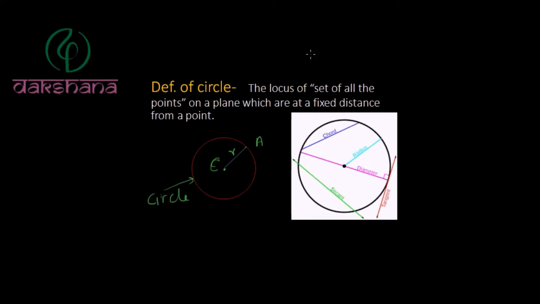And after knowing the definition of the circle, we will discuss some terms which are used in the circle, like chord of the circle. This is called the chord of the circle. This is called the radius of the circle, and this is the diameter of the circle, and this is a tangent to the circle, which is perpendicular to this diameter. And after that, as we know, this is a secant to the circle.